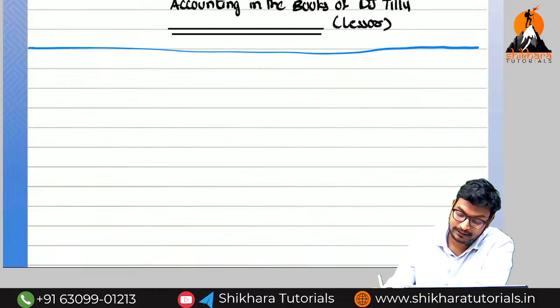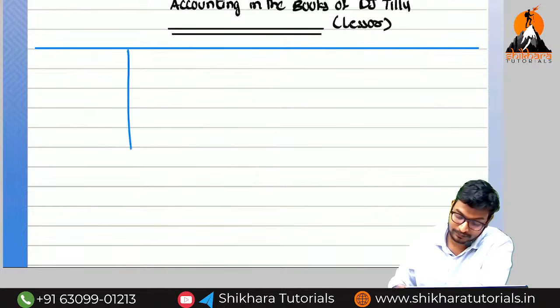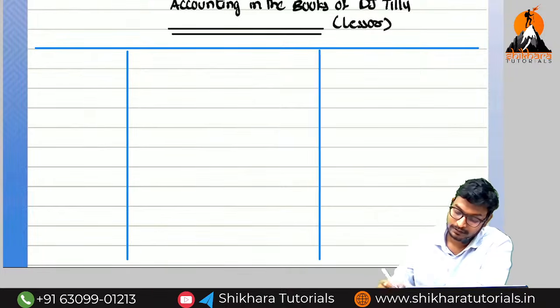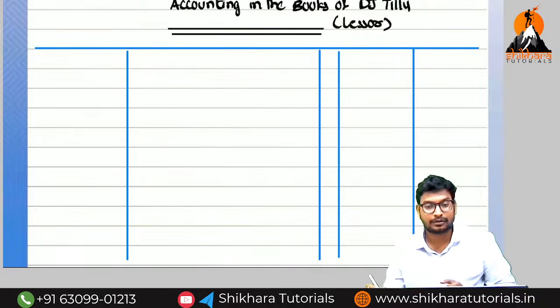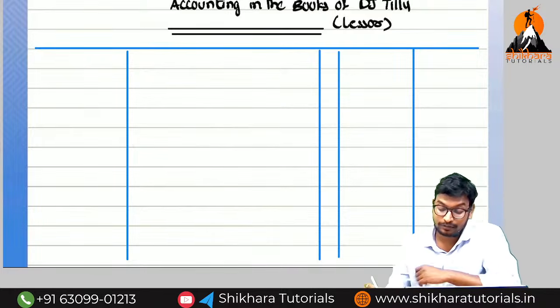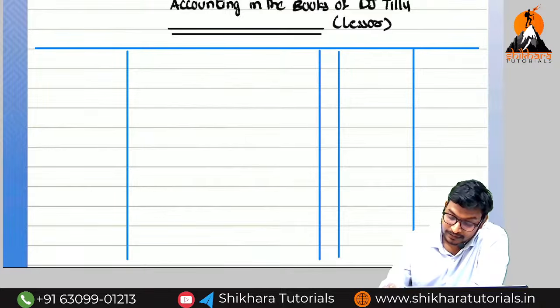Date, particulars, LF, debit amount, and credit amount. I am not going to write the headings, but for presentation purposes I am writing. In the examination also you have to draw the format, otherwise they will not give the marks. You should not write in a rough manner. So can you say the first entry?